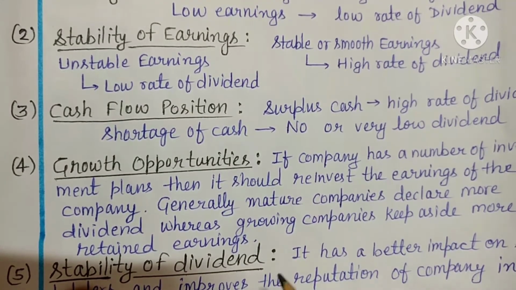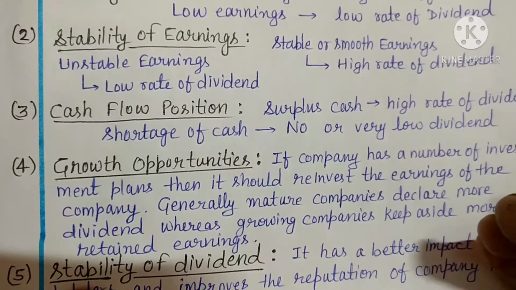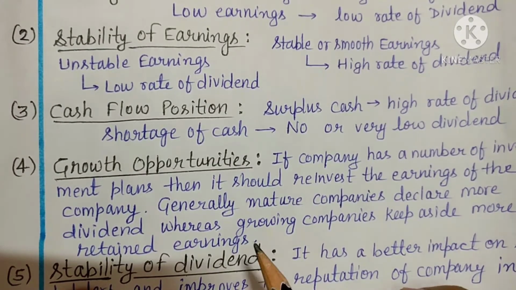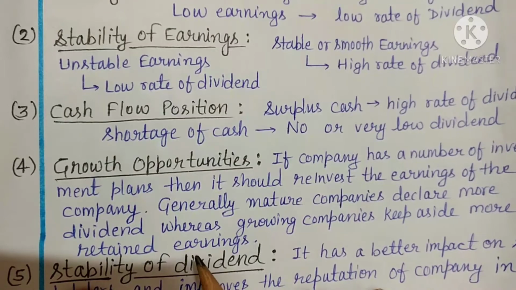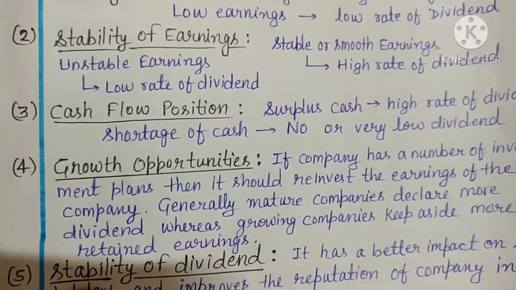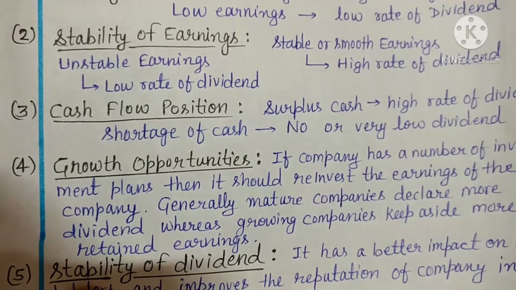Then what will they do? They should reinvest the earnings of the company. Whatever surplus amount they have earned, they should keep for reinvestment, so that they can expand their business. Actually, mature companies, those that have already earned their goodwill, declare more dividends. Whereas fresh, growing companies always keep aside more retained earnings for future investment.